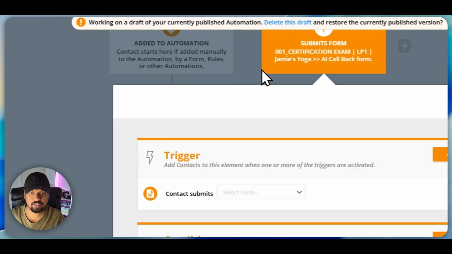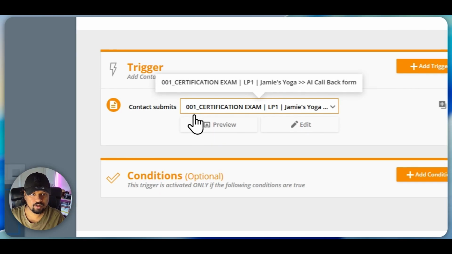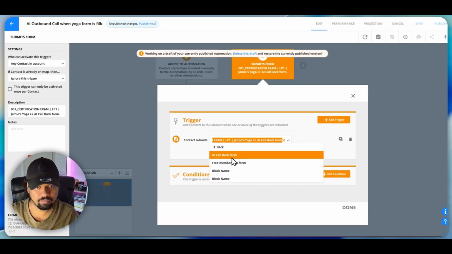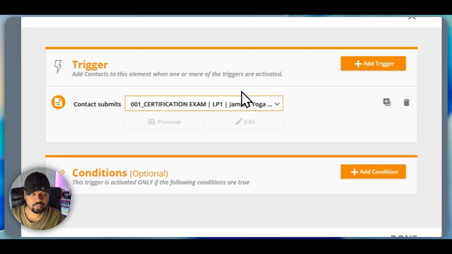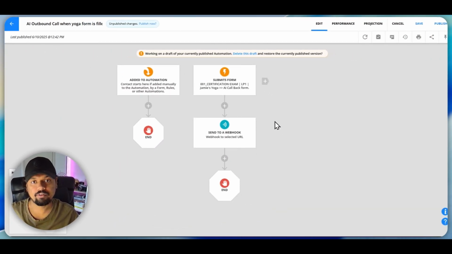So if you go inside this, you can see the trigger is contact submits this form, and you can go inside, find the landing page and find that form. So you can see I have a couple of forms in this landing page. I've selected AI callback form. So that has been added, and that's my trigger. And whenever someone fills out that form, this automation would get triggered.